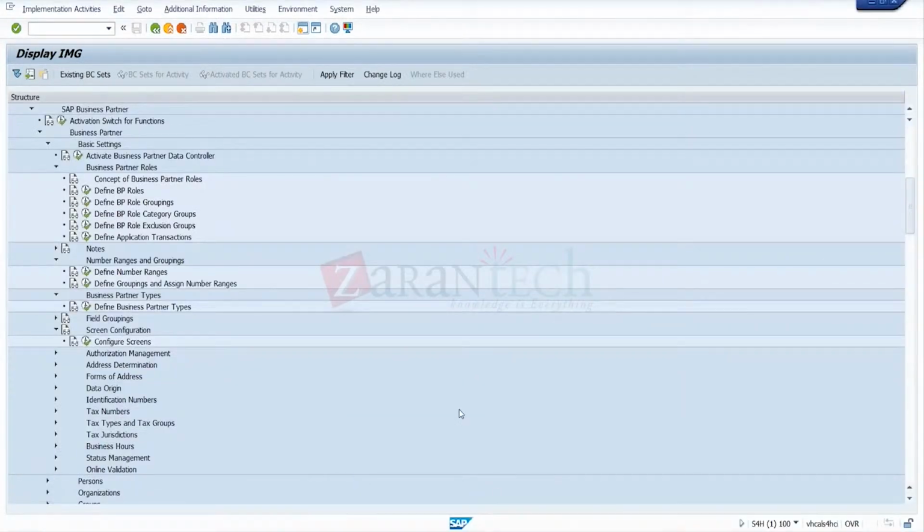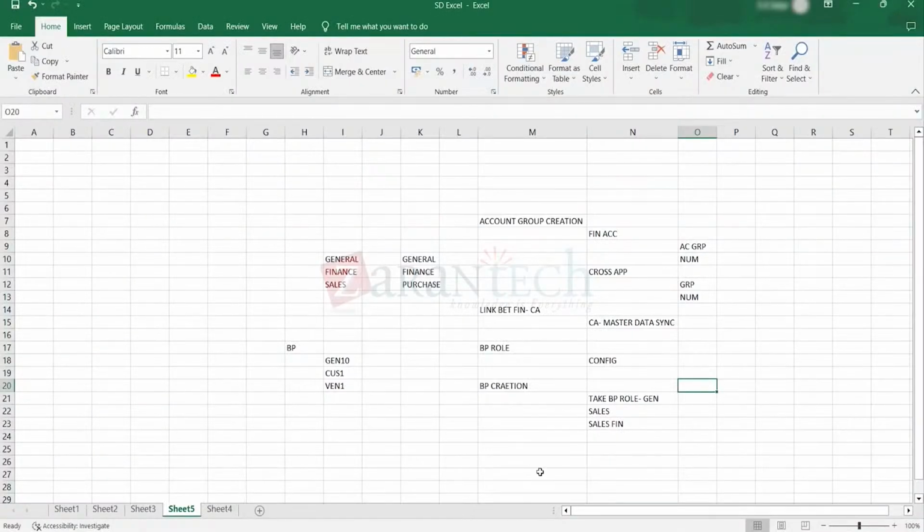So Shekhar, can you please open the Excel? In BP creation, can you please go down? Come down, new field, one more column. Here just write BP and open the bracket. Whatever BP code we have created, just mention it here, BCD 10. Close the bracket.